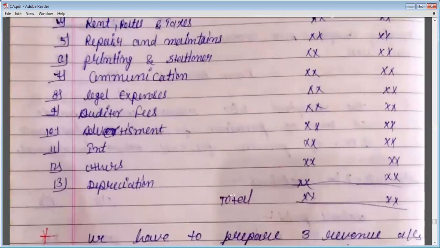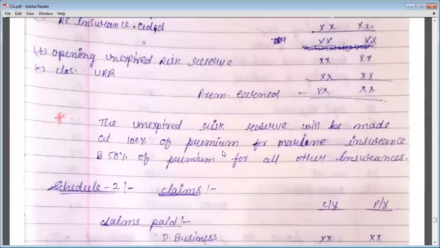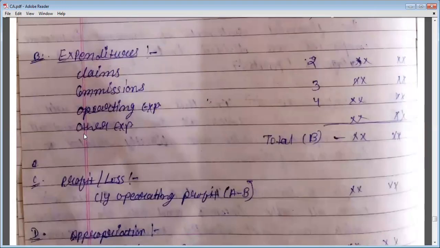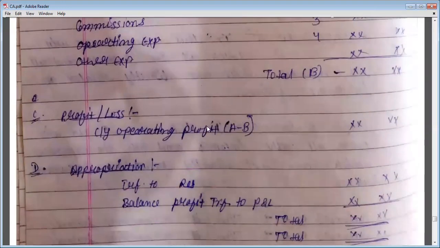You will do the total of all operating expenses and will write that amount in revenue account under schedule number 4. Okay. Then you will write other expenses other than these. You will do the total of expenses. Now the total of expenses will be less. You will less from total income, and resultant amount will be your profit.